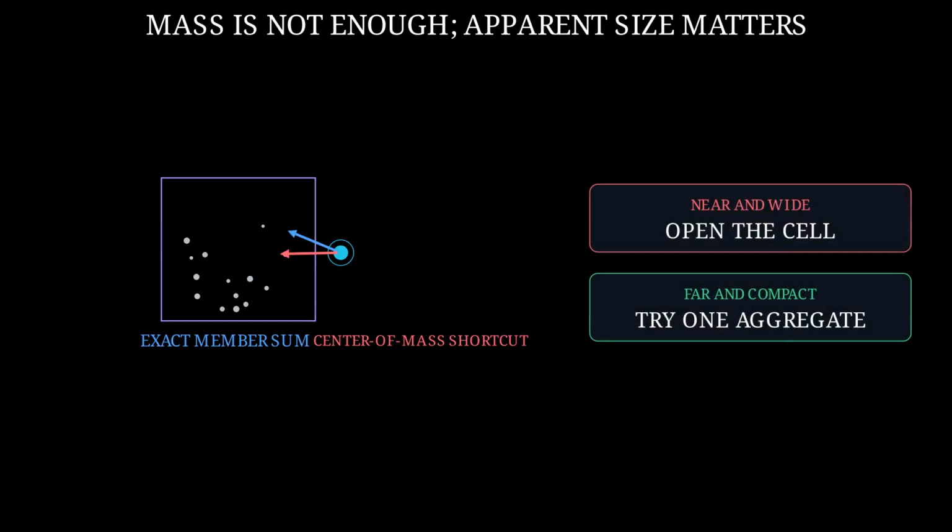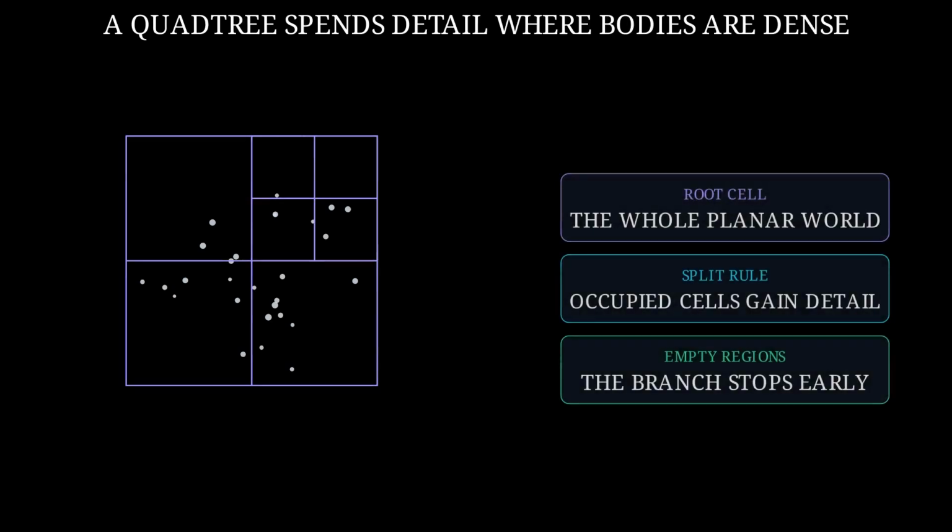A nearby wide cluster can pull in a noticeably different direction than one point at its center of mass. We need a spatial map that preserves nearby detail and compresses only the geometry that looks small from the current target. The direct sum is exact, but it gives the probe no way to spend less work on distant structure. A quadtree supplies that missing spatial map.